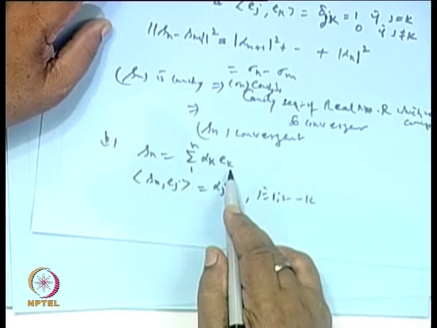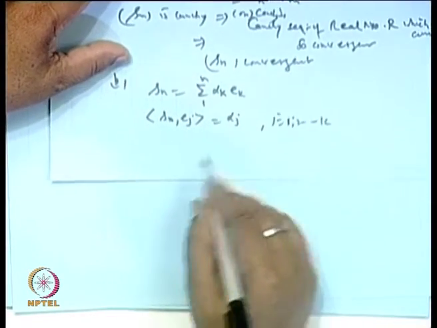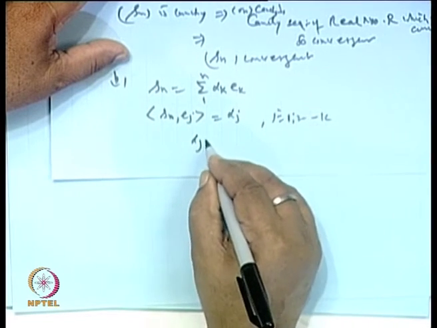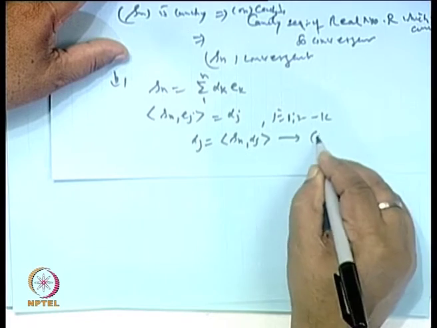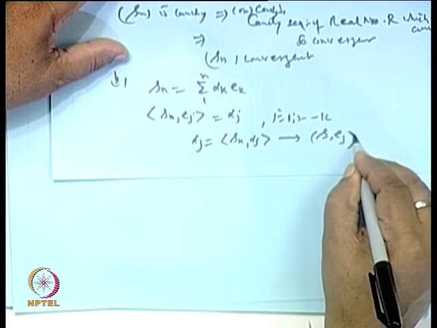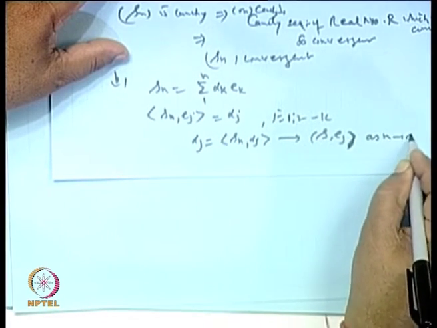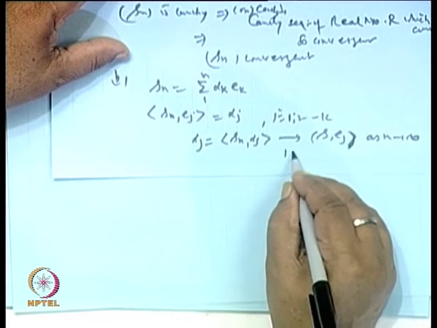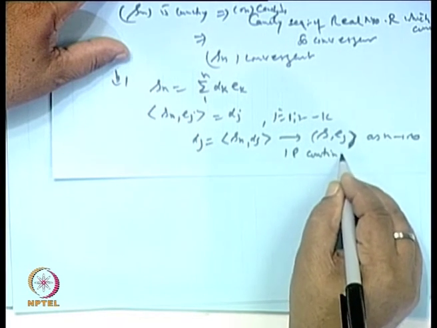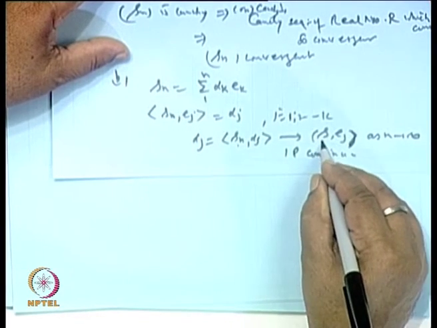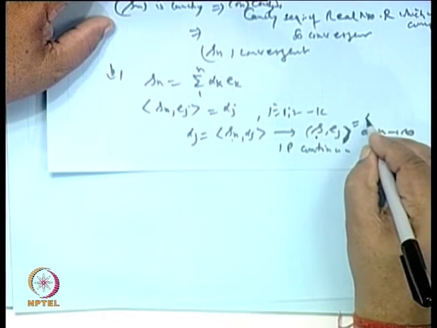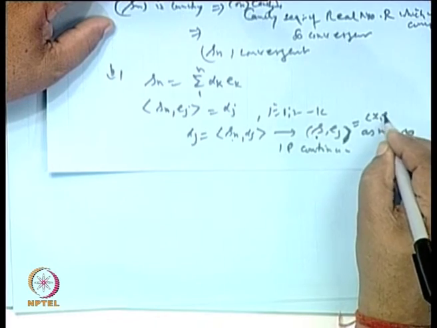So, you substitute here: alpha j is the inner product of S n with E j, and this will go to the inner product of S with E j as n tends to infinity, because the inner product is continuous. So, S n goes to S. Okay. So, this is nothing but the inner product of x with E j.